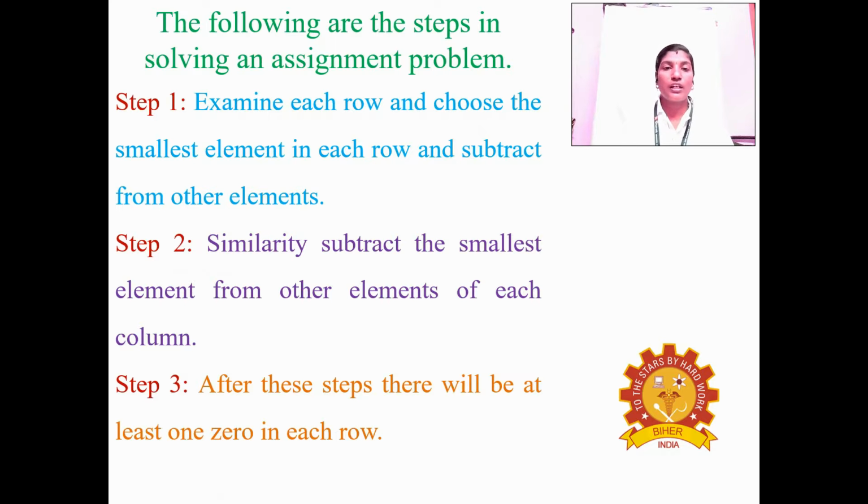And step 2: similarly, select the minimum value in each column and subtract the smallest element from the other elements of each column. That is step 2. And step 3: after these steps, there will be at least one zero in each row, that means you can check whether the assignment conditions are satisfied or not.